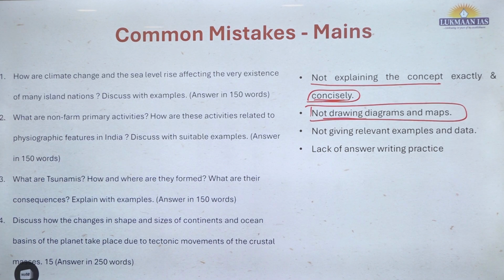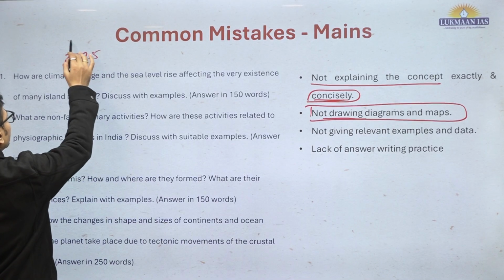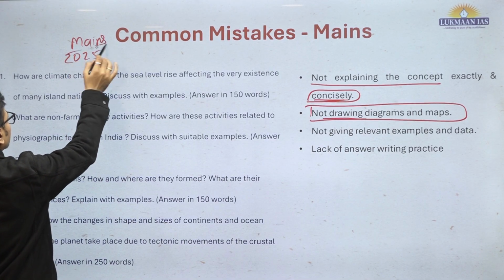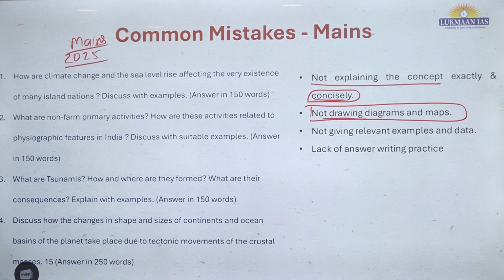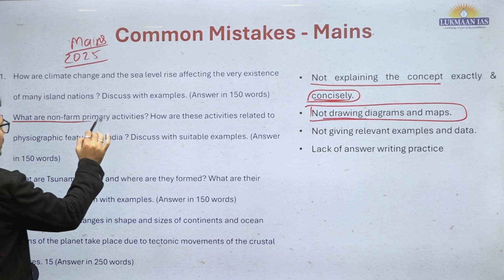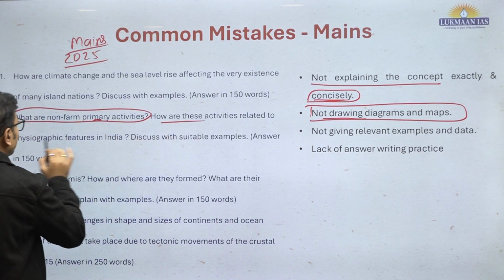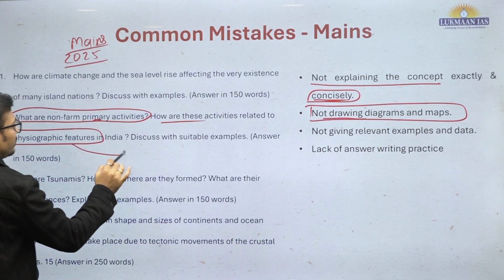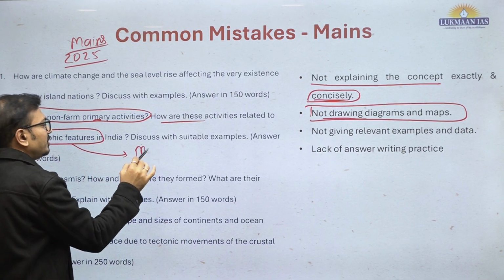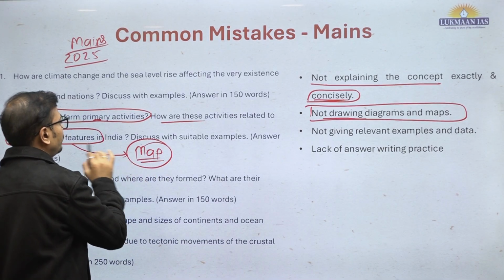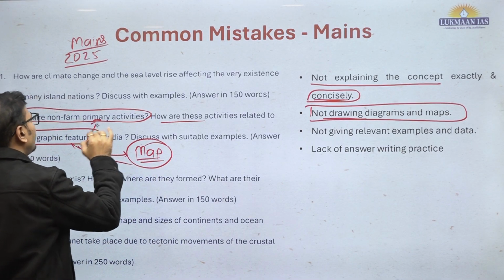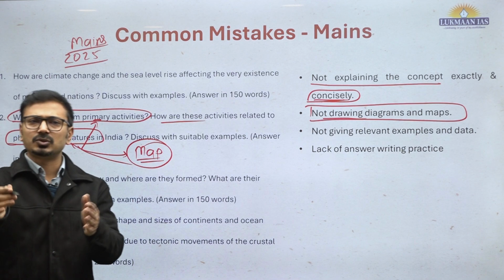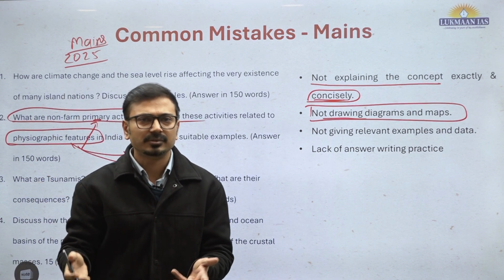Now let me give you some examples from some PYQs, ठीक है। तो ये लास्ट ईयर 2025 मेंस के क्वेश्चंस हैं, उसमें से मैं कुछ एग्जांपल्स देता हूँ आपको कि कैसे करना है, ठीक है। What are non-farm primary activities? How are these activities related to physiographic features of India? So I would draw the map in the second part showing different physiographic features of India and associated non-farm primary activities. Like I will show the coastal areas will have the fisheries, that is for sure.